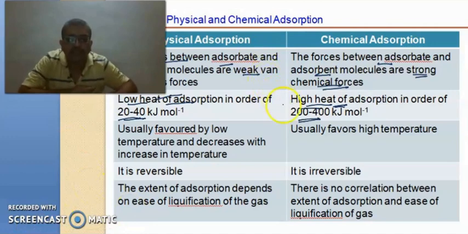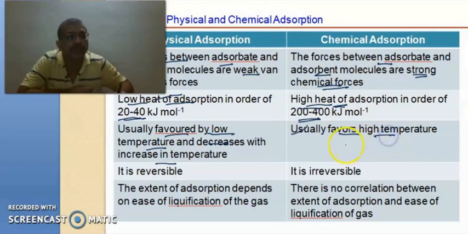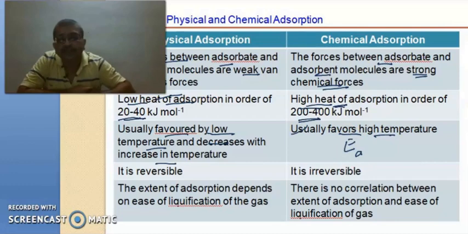Now, physical adsorption is usually favored at low temperatures, as the process is exothermic, so it decreases with increase in temperature. While chemical adsorption usually favors high temperatures because of the requirement of activation energy. As activation energy is required, it will increase with the increase in temperature.